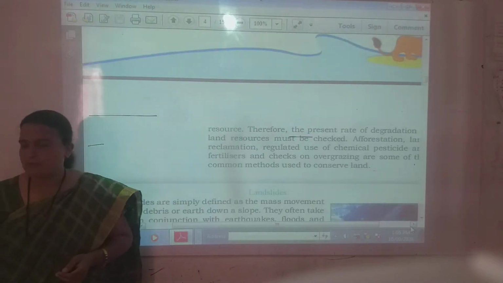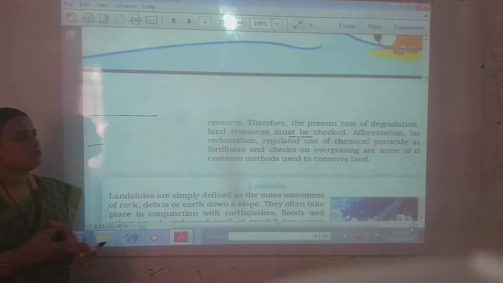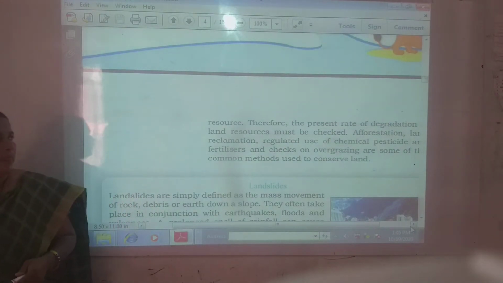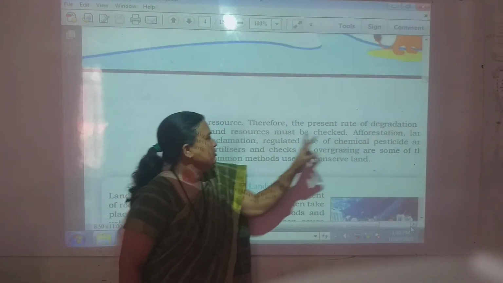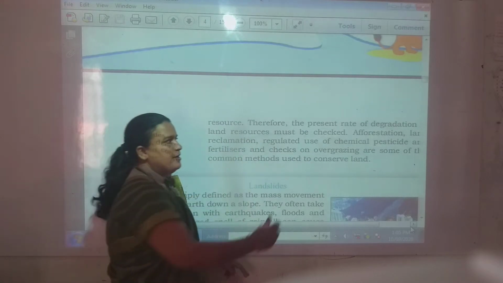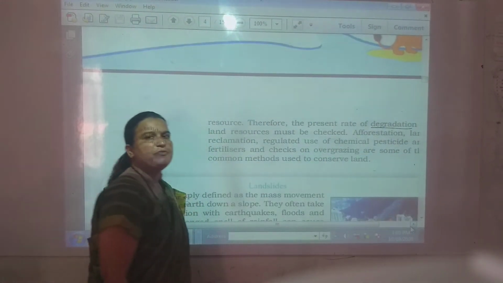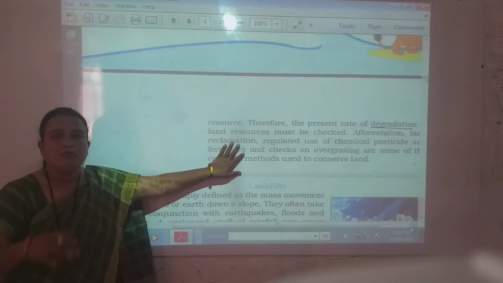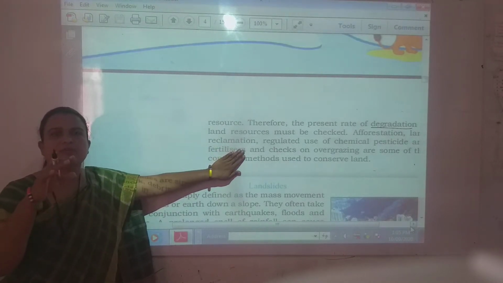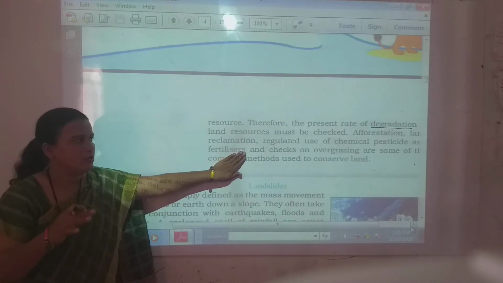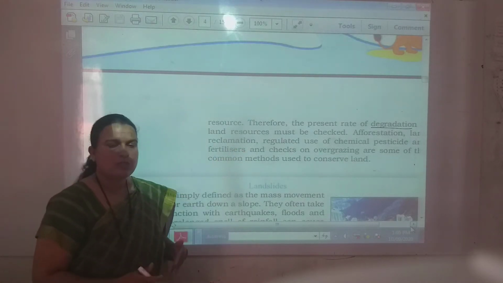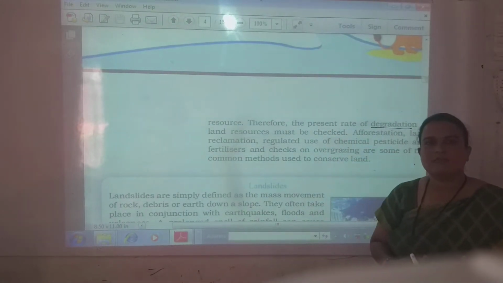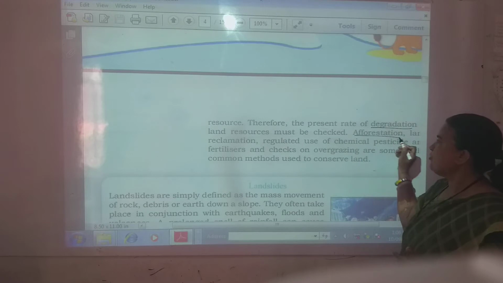So what do we have to do? First of all, we have to check the rate of degradation of land resource. In the last session we studied that degradation means becoming less valuable. So we have to check the rate first. Then there are some methods we have to follow. Which are the methods to conserve the land resources?